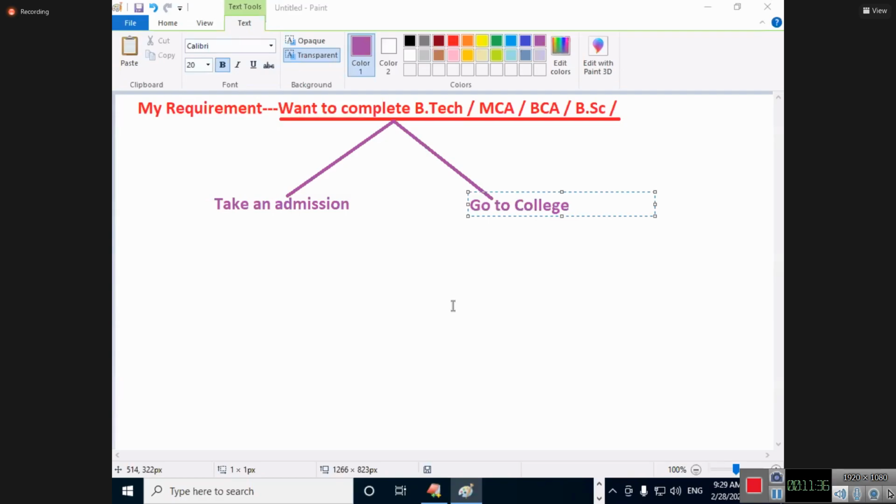1 less than or equal to 4, yes, I will go. 2 less than or equal to 4, I will go. 3 less than or equal to 4, I will go. 4 less than or equal to 4, also I will go. 5 less than or equal to 4? False. I'll stop going. I'll say my BTech is over.